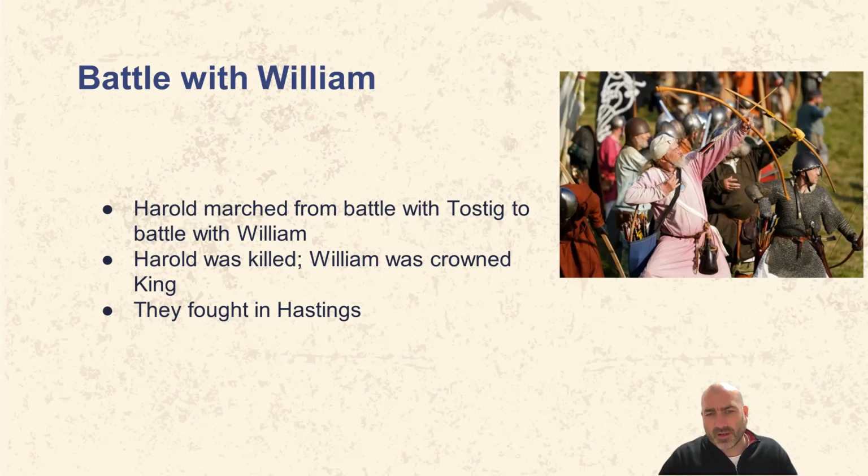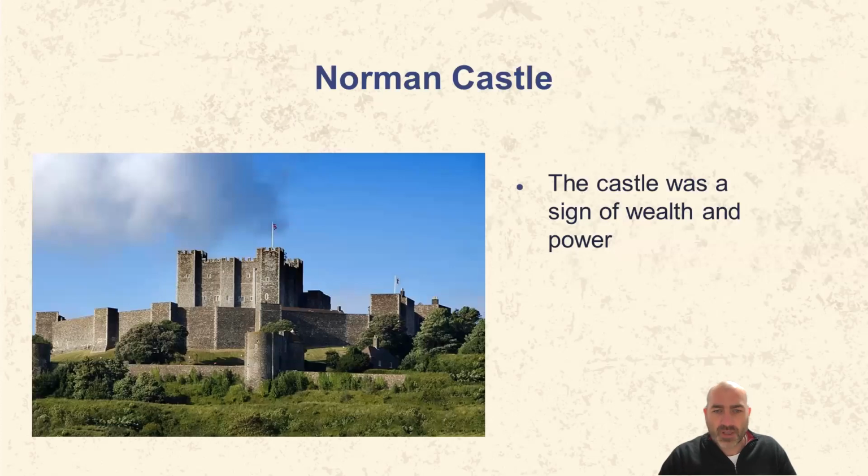So for the first time, Europe and England were connected to a king who had connections to both France, in which he was a duke, and England, in which he was now a king. And this meant that England was directly affected and changed by French culture. So we can see these changes in the architecture. We can see more and more stone cathedrals and buildings being made in the same style as in France at the time. So we previously mentioned castles.